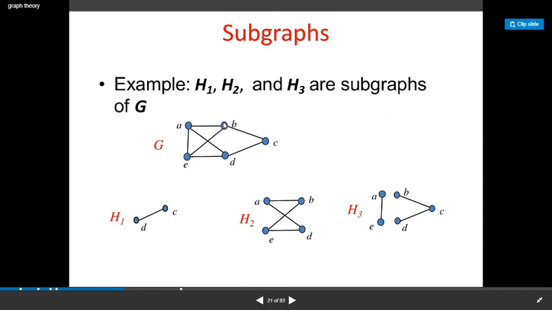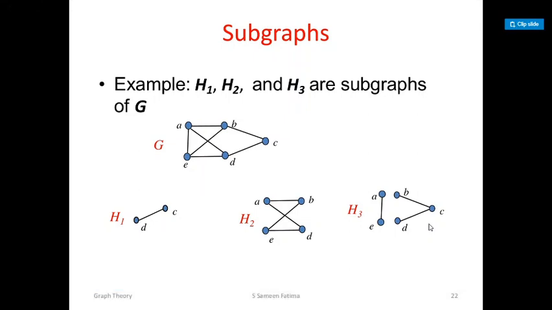You just take any edge. B, D, C we have taken here, this one they have taken, that is a part of this original graph. If you take any part of that original graph, you can treat that as a subgraph. Here this part we have taken, that is a subgraph, and this part A, E and B, C, D. This is also a subgraph of the original graph.